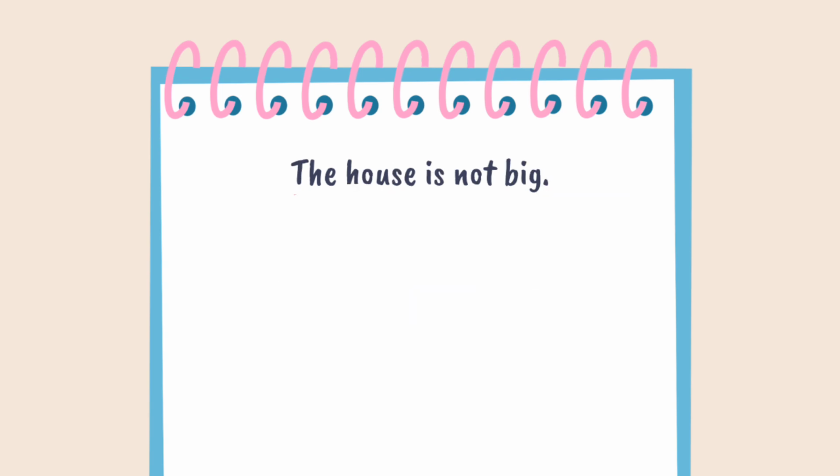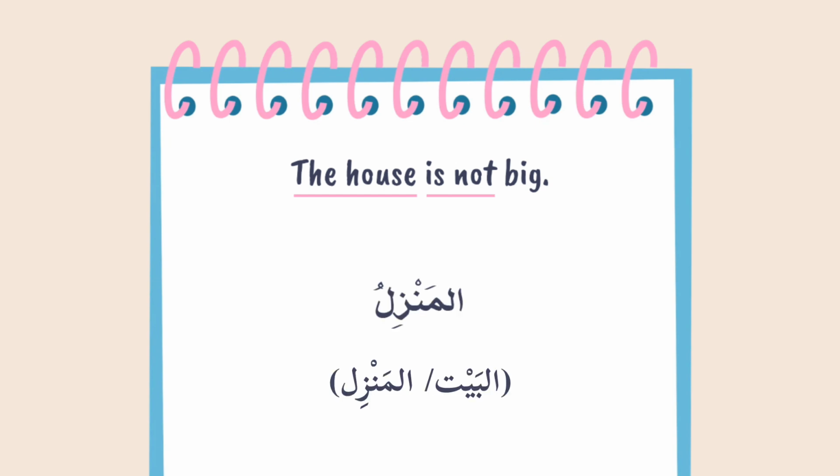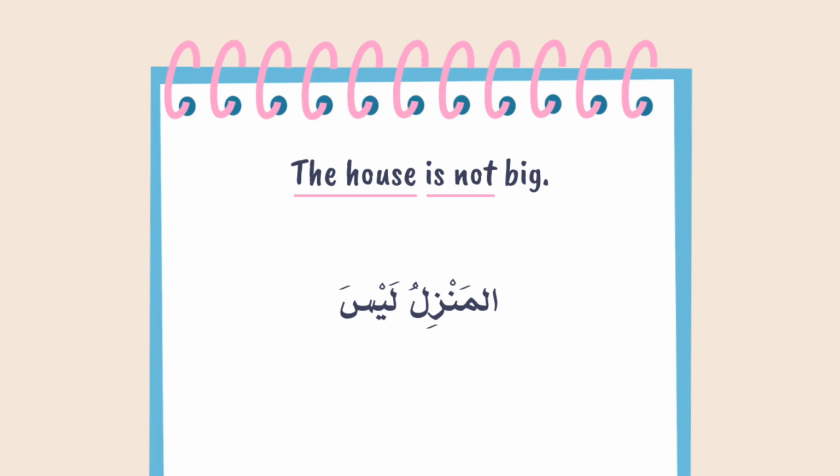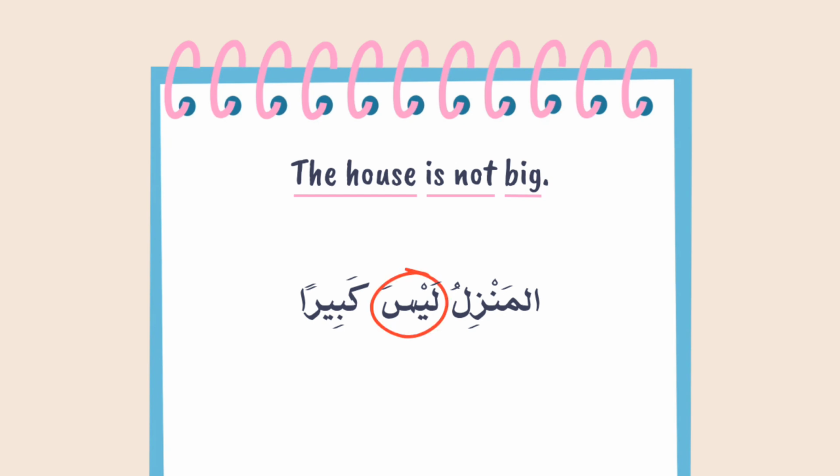The house is not big. The house in Arabic is al-bayt or al-manzil. Is not is laysa, big is kabir. Altogether, al-manzilu laysa kabiran. Notice that we are using laysa, one of Kana's sisters. So the subject of laysa takes a dhamma at the end and the predicate takes fathatain.